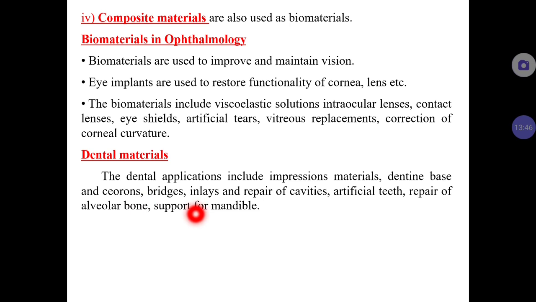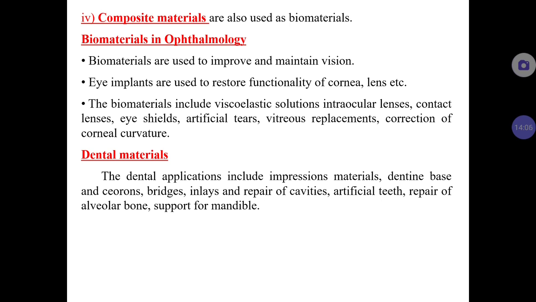And in dental applications, for impressions, dentine base, bridges, inlays, repairs of cavities, and artificial teeth can be made out of this composite material, and so on.